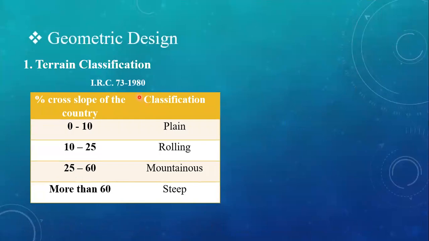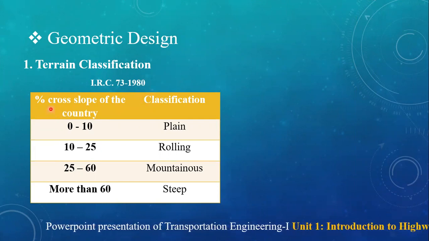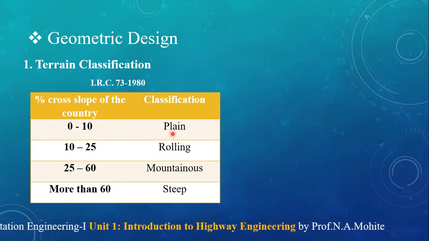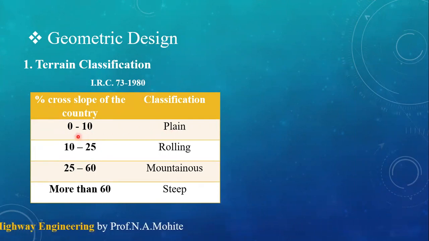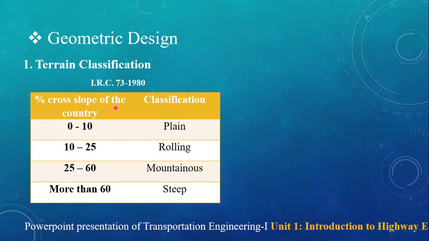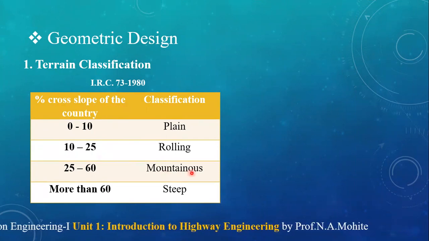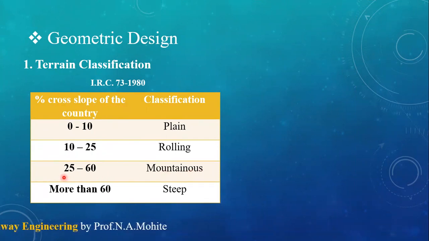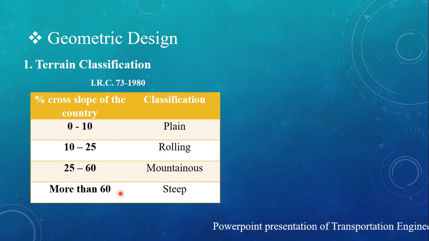As per IRC 73 of 1980, for plain terrain it is 0 to 10%. For rolling terrain, it is 10 to 25% cross slope of the country. For mountainous, it is 25 to 60%, and for steep, it is more than 60%.